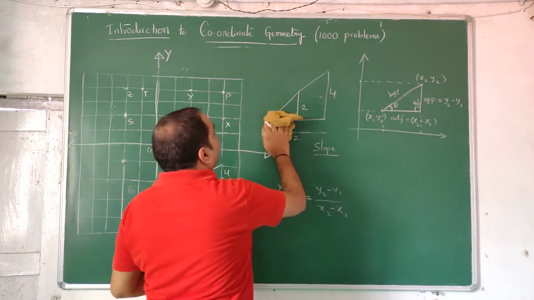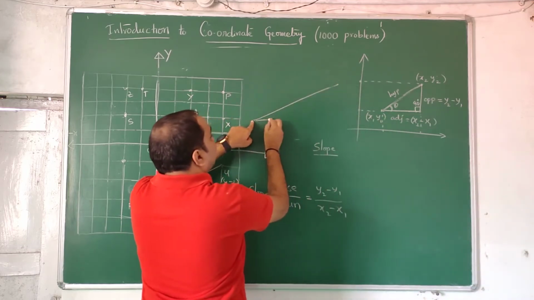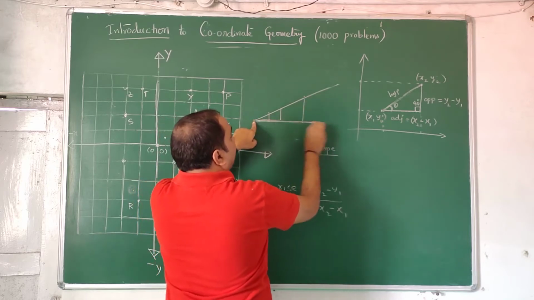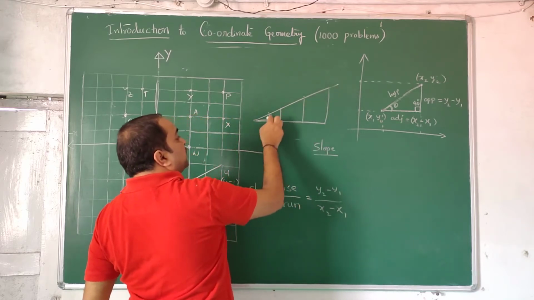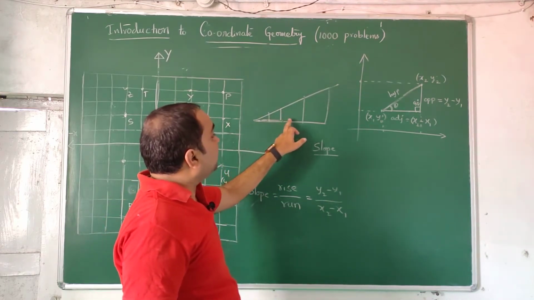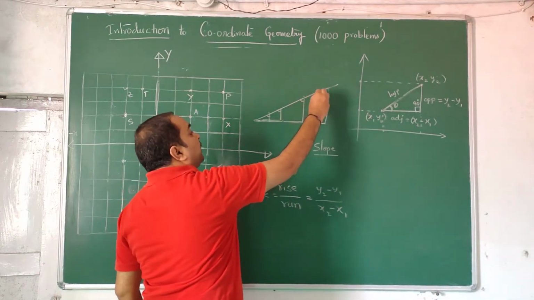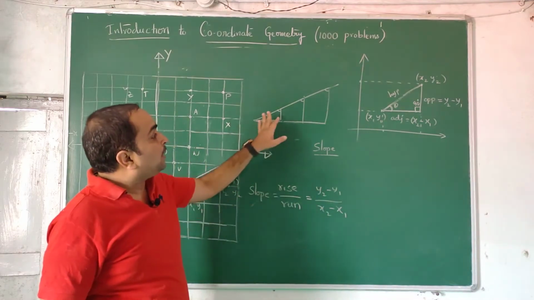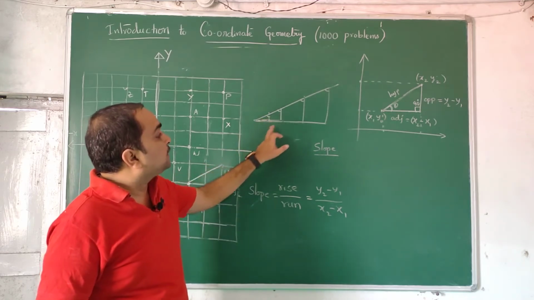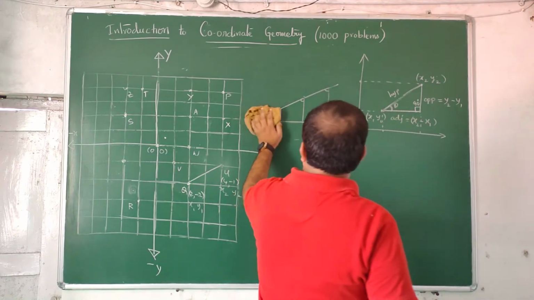Slope remains fixed. If you are going on increasing the length along the hypotenuse, then this rise by run ratio remains same because they are all similar triangles. This angle is common, this angle is 90 degrees. Angle, angle, angle property. And these angles are corresponding angles. So with angle, angle, angle property, I can prove that they are similar triangles. So this by this, this by this, this by this remains same, that ratio. So this is the concept of slope.